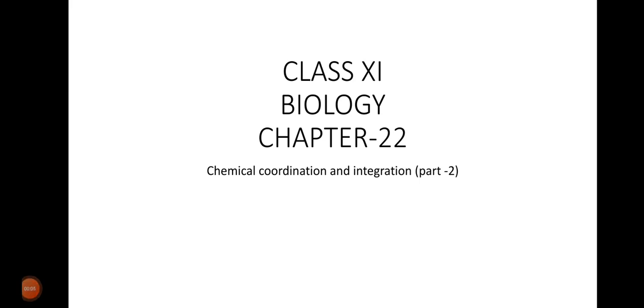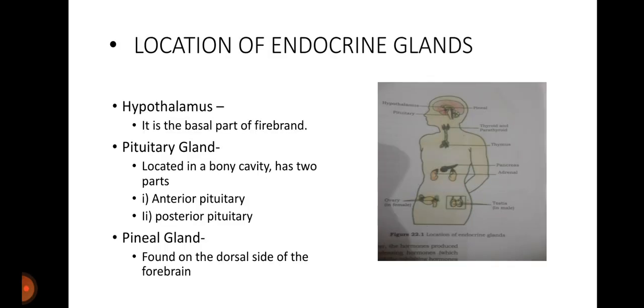This is chapter 22, part 2, chemical coordination and integration. Now we are taking the first endocrine gland, that is hypothalamus.